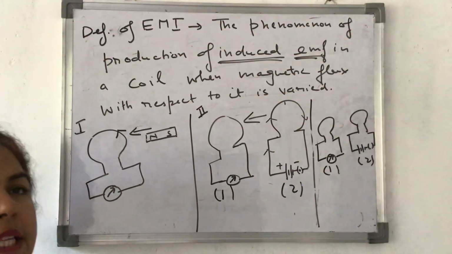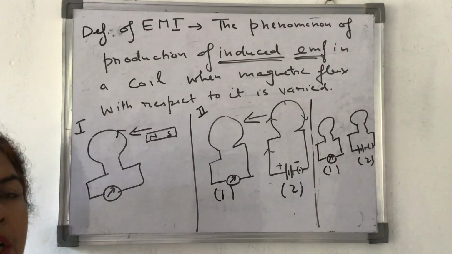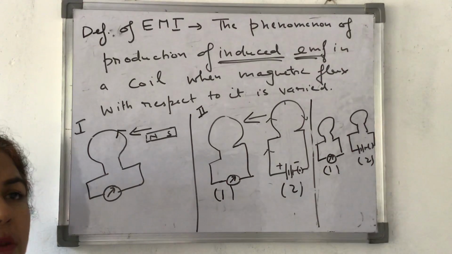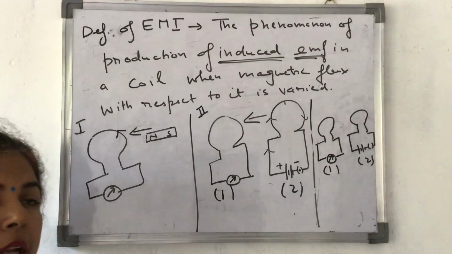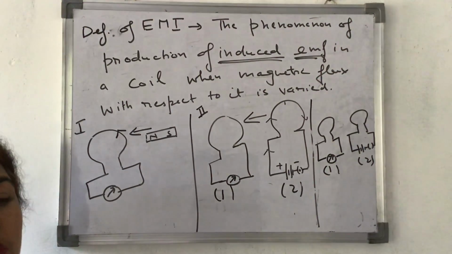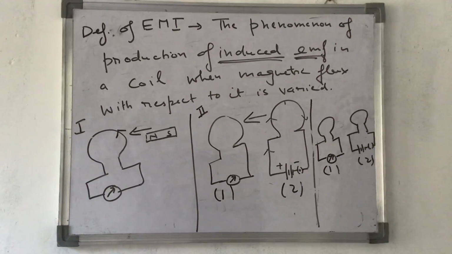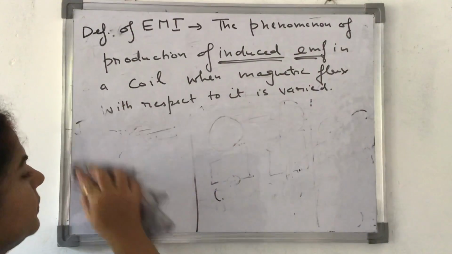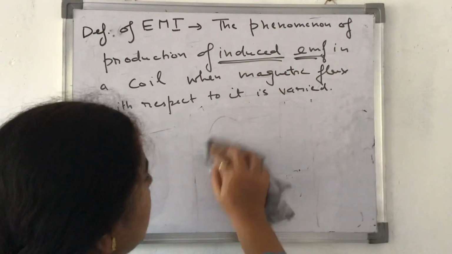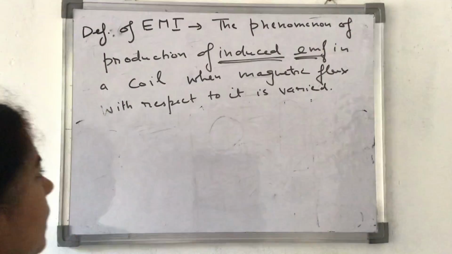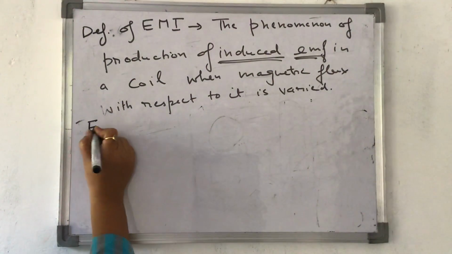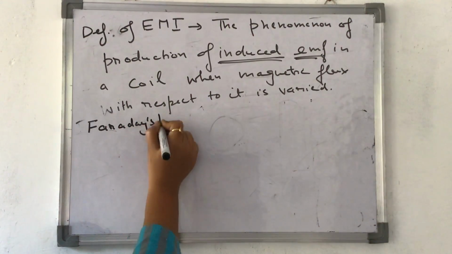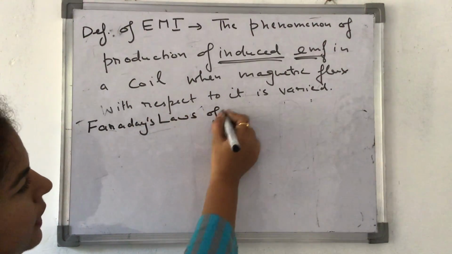Secondly, more is the change in magnetic flux, more is the rate of change of magnetic flux, more is the induced EMF. That means the rate of change of magnetic flux is directly proportional to the induced EMF. These are the laws of Faraday. Let's write those. These are called Faraday's laws of electromagnetic induction, Faraday's laws of EMI.